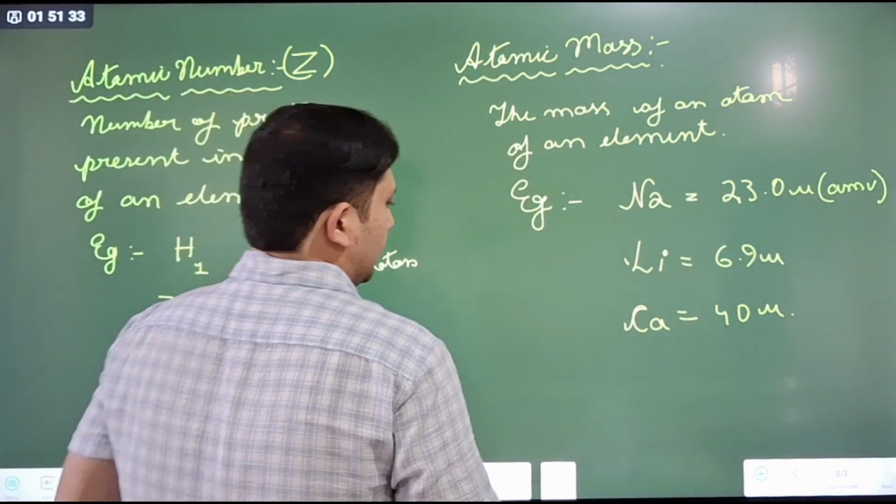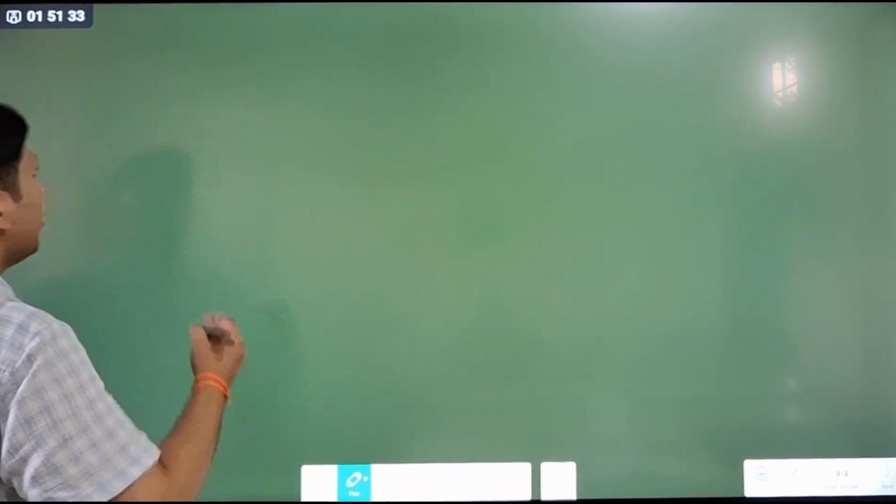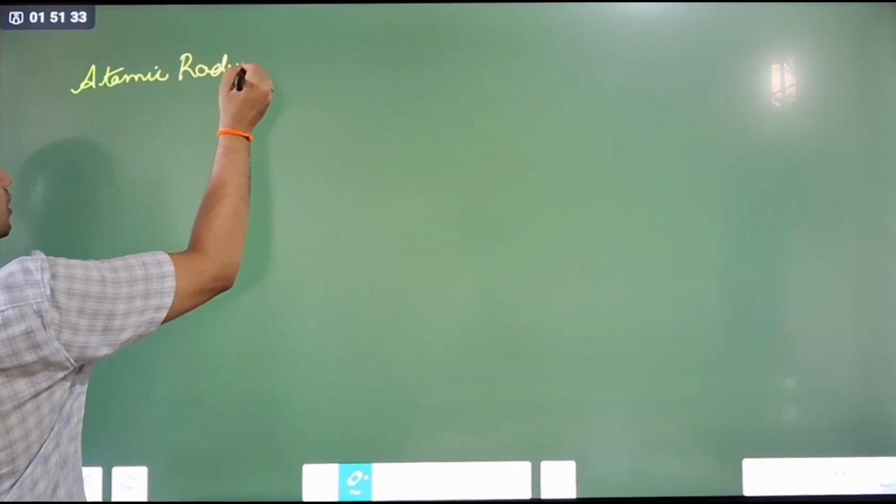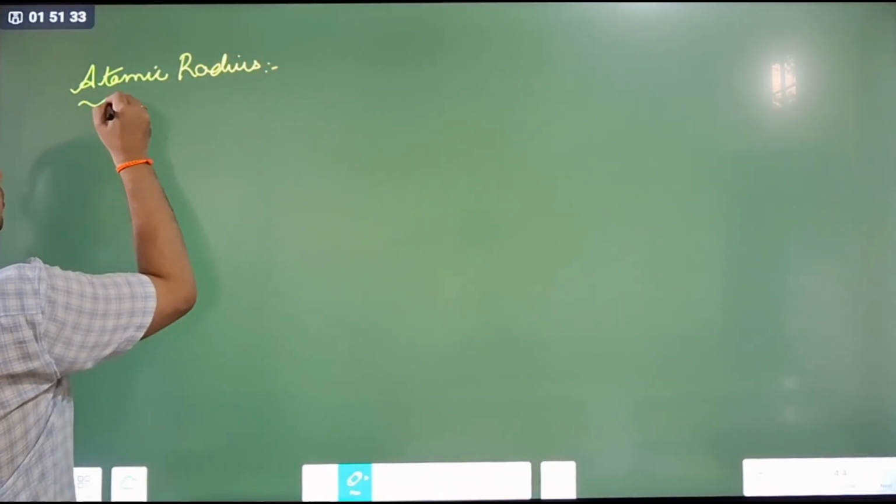Okay, now I want atomic radii. Atomic radius, the plural is radii.